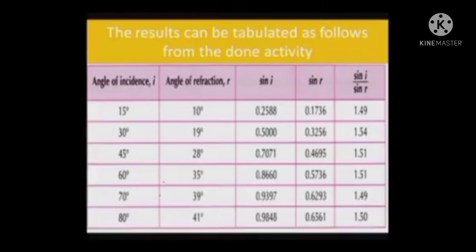If the angle of incidence i is 15 degrees, it is observed in the experiment that angle of refraction r is 10 degrees, and when sin i and sin r are calculated, they are observed to be as displayed in the table. So as you see, for the various values of sin i and sin r, the ratio of sin i by sin r appears to be constant.